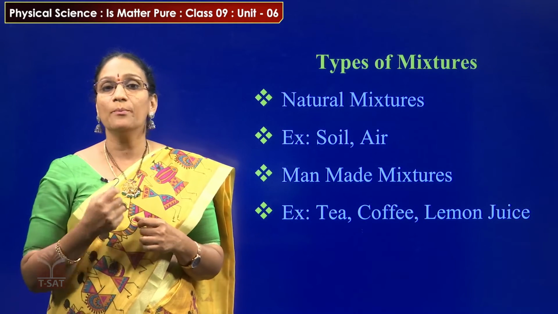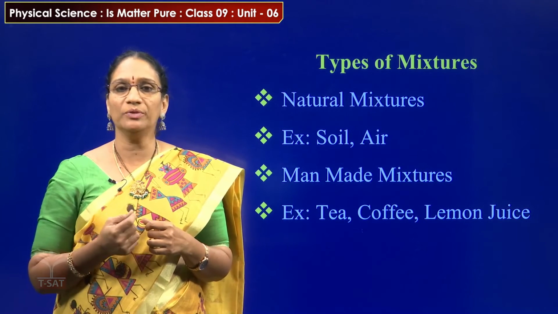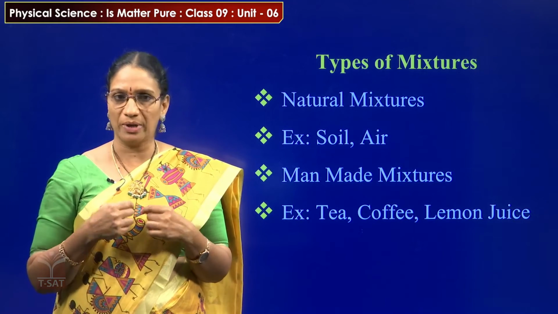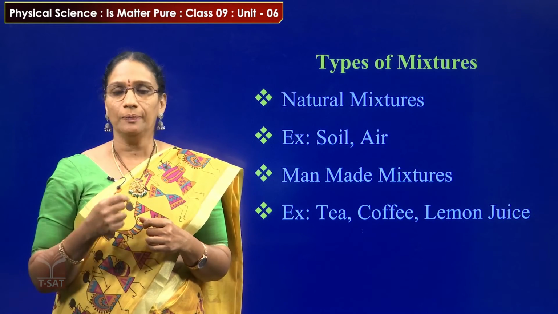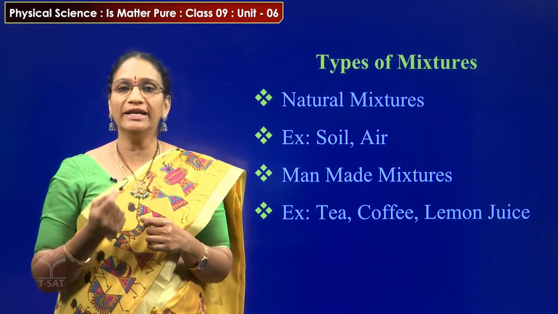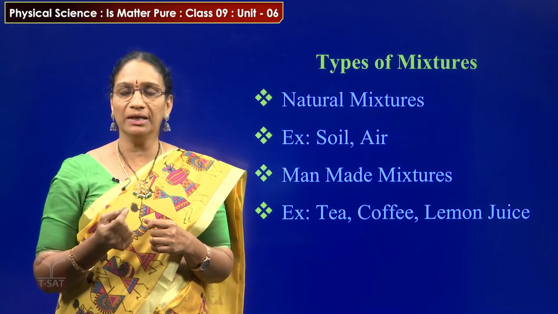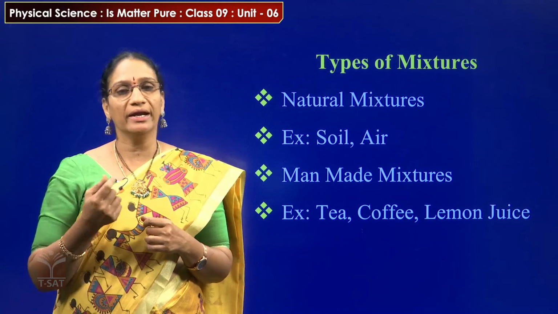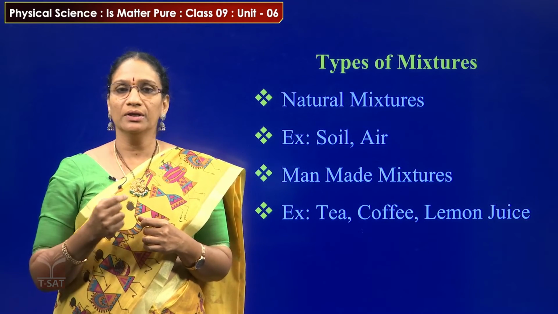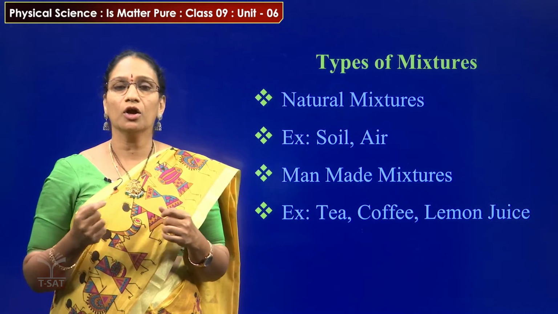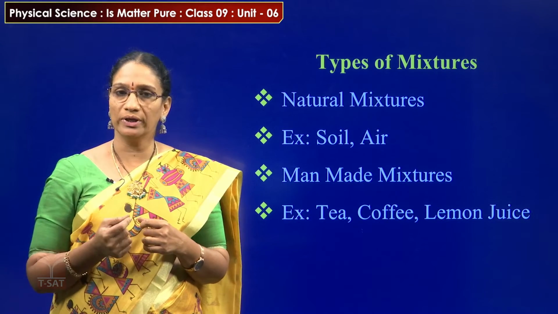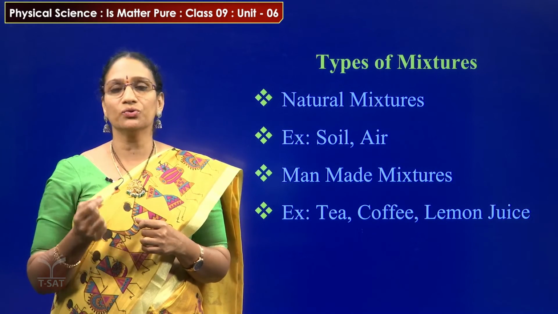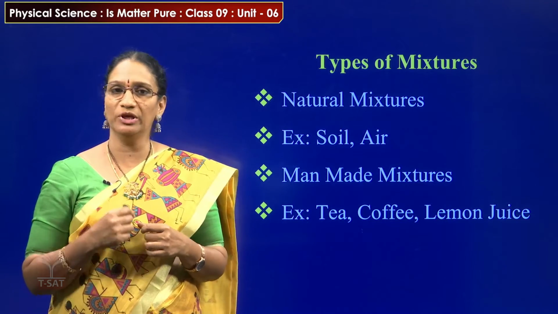And the second one is man-made mixtures. Man-made mixtures are the mixtures prepared by us. For example, tea, coffee and lemon juice. In tea, tea powder, milk and sugar are the components. In coffee also, coffee powder, milk and sugar are the components. And in lemon juice, water, lemon and sugar are the components.